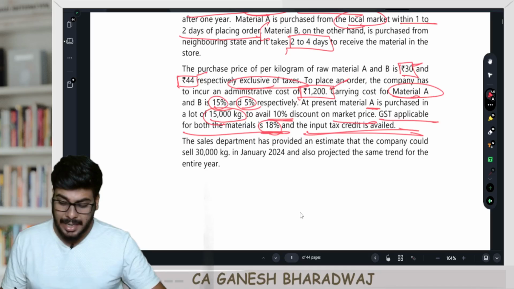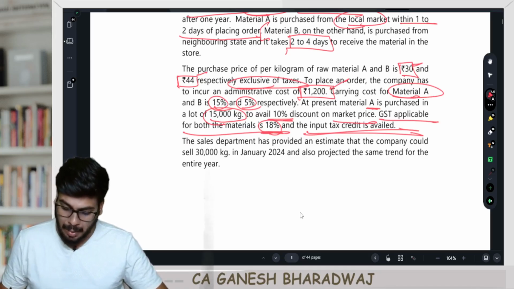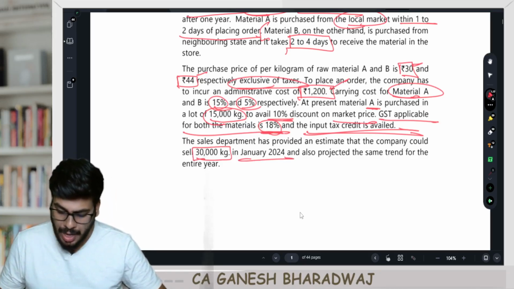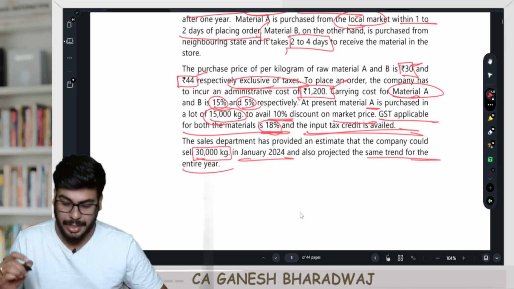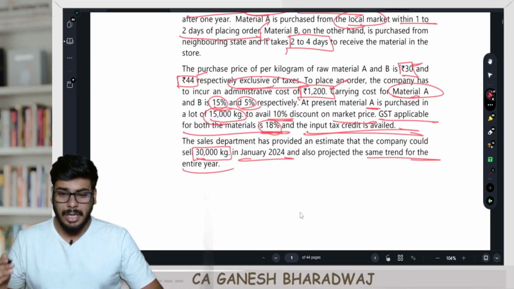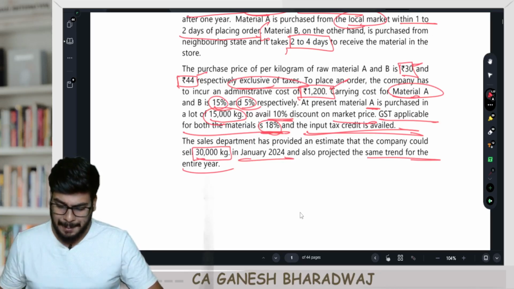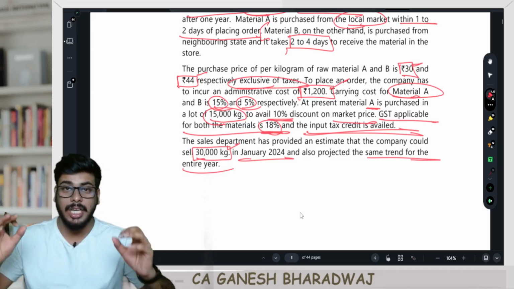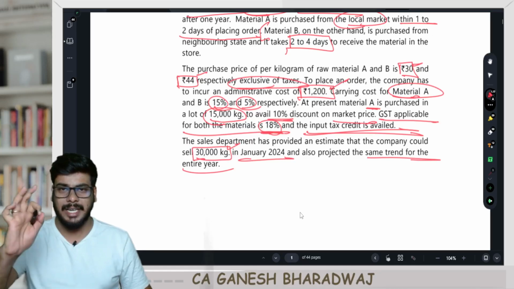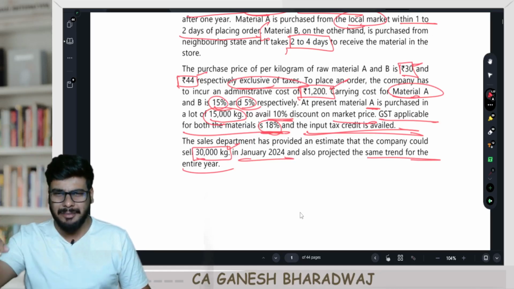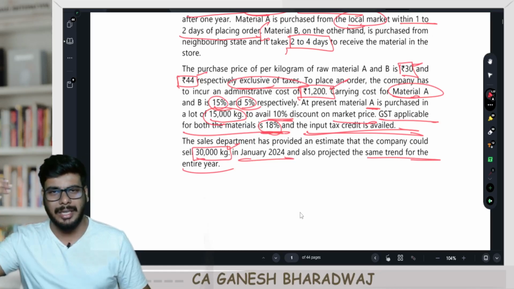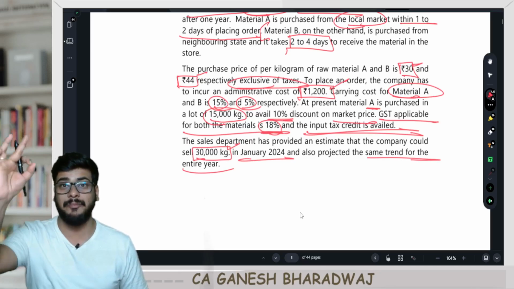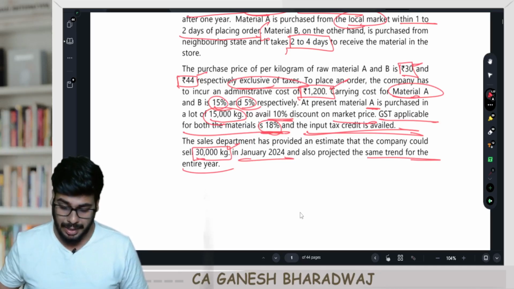Fine. Then the sales department has provided an estimate that the company could sell 30,000 kgs in the month of Jan 2024 and also projected the same trend for the entire year. Now, what they are saying? There is a sales department. They are saying the company can produce and sell how many kgs of FG product X. 30,000 kgs of product X can be sold for the month of Jan, and similarly that is how it will be for all the other months of the year, which means every month generally 30,000 kgs of my FG will be sold, right? That is the requirement of FG.